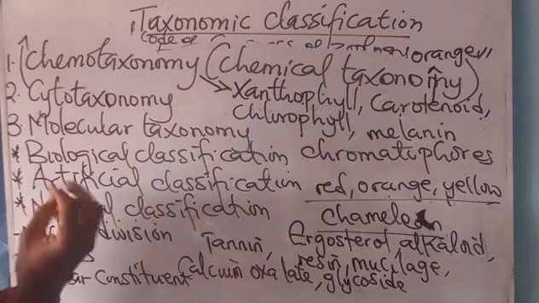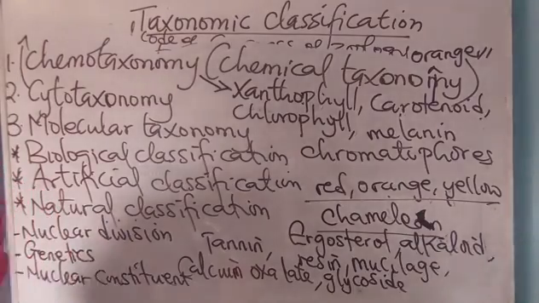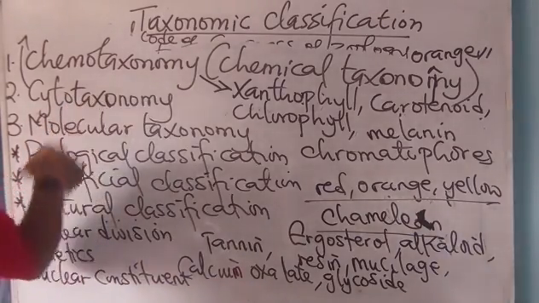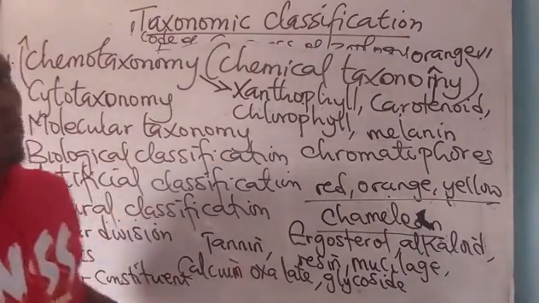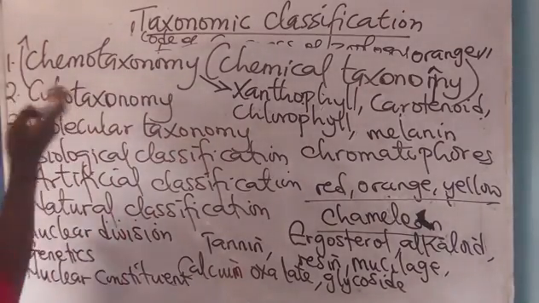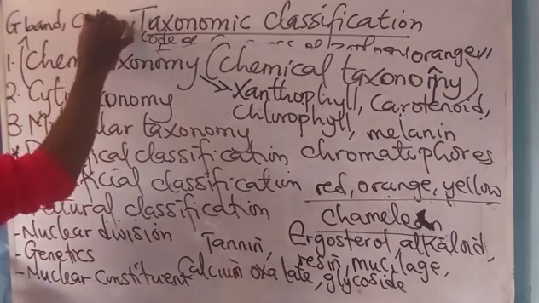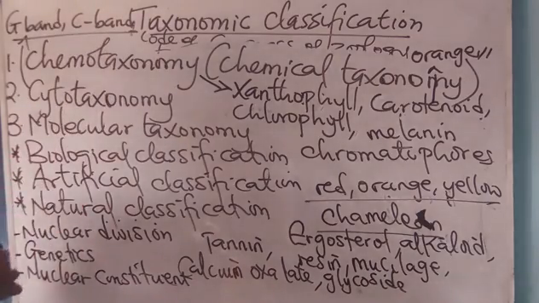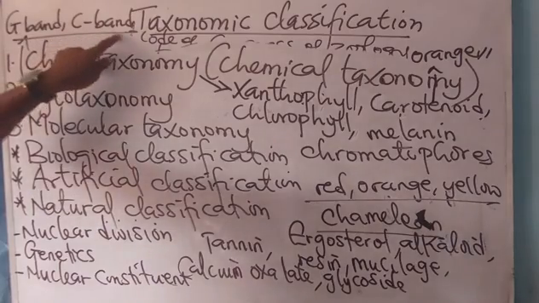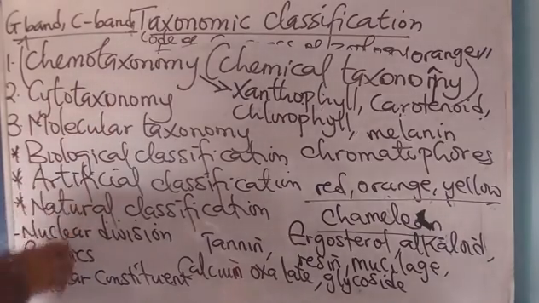Then that is chromosome number in organisms. The study of the chromosome number in different organisms is under what? Cytotaxonomy. Then the study of how the chromosomes are stained using what is called G band and C band. They're actually stains used to stain chromosomes. Therefore, the study of G band and C band is under what? Under cytotaxonomy. All right, is there another one?